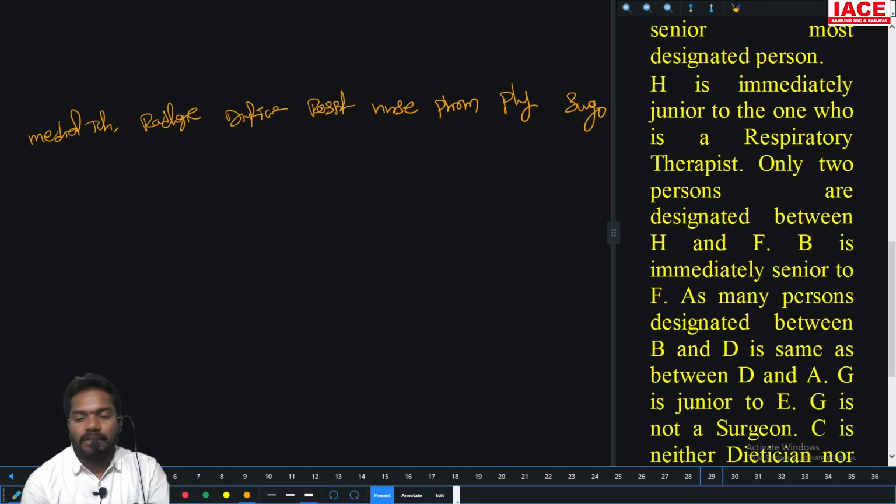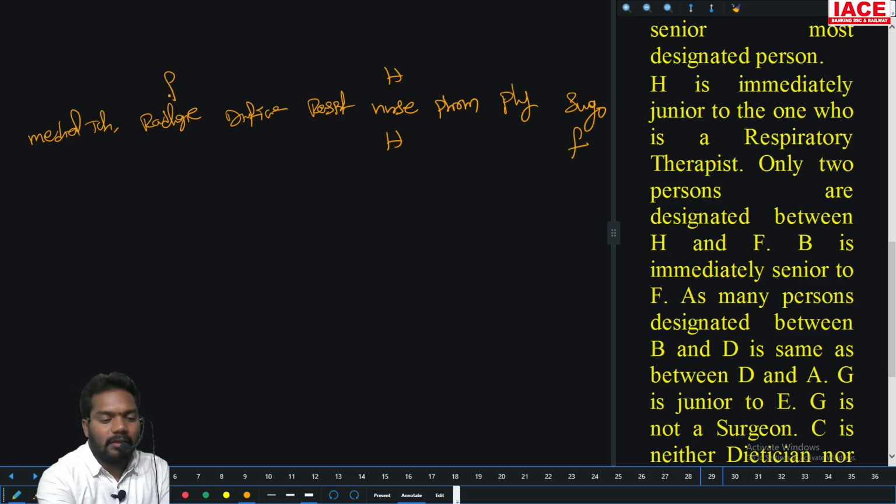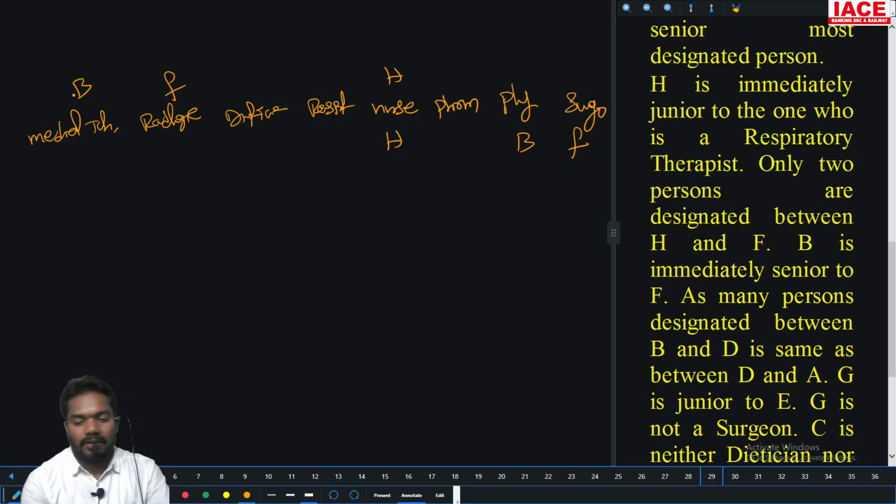H is immediately junior to the respiratory therapist. Only two persons are between H and F, so take that as one possibility. B is immediately senior to F.